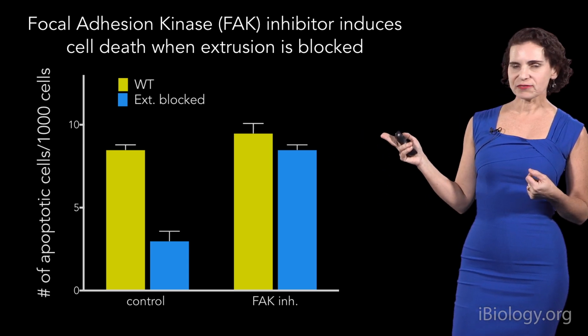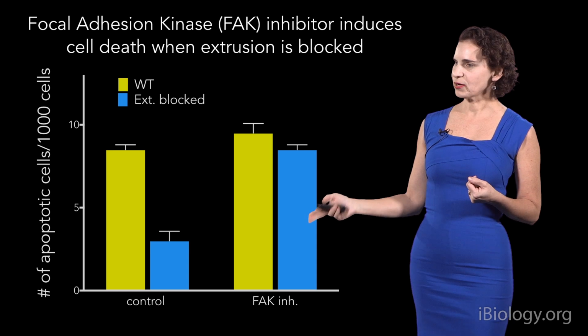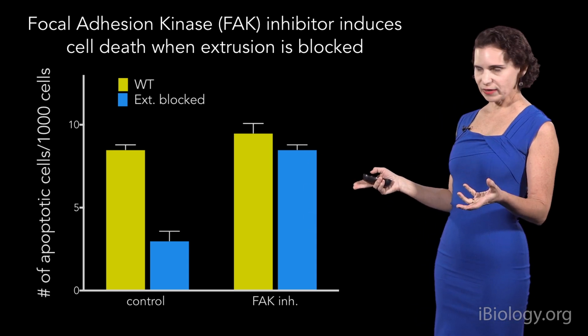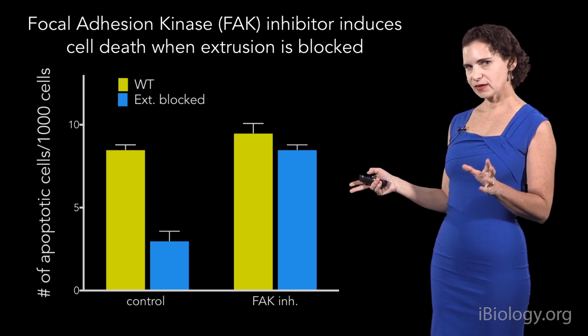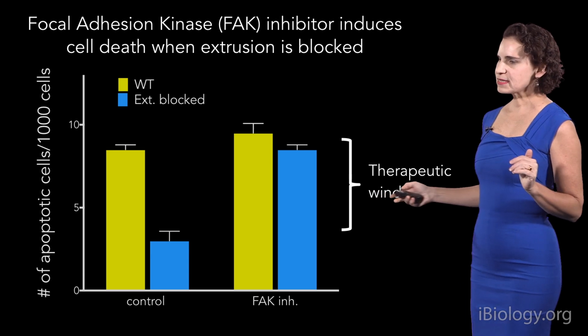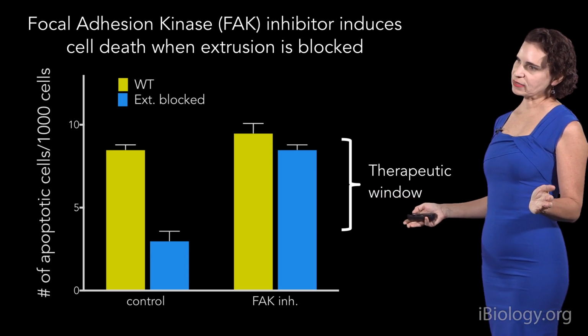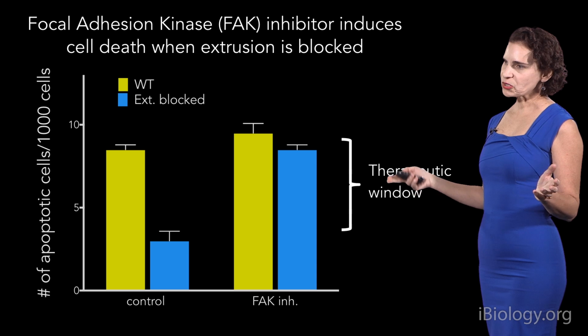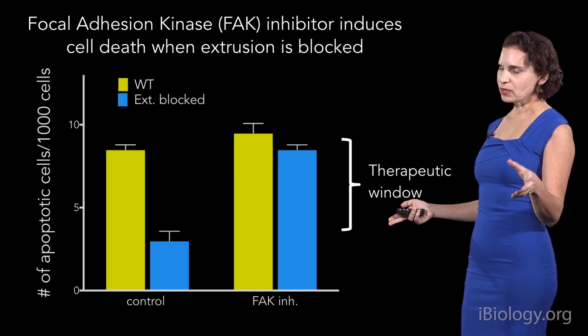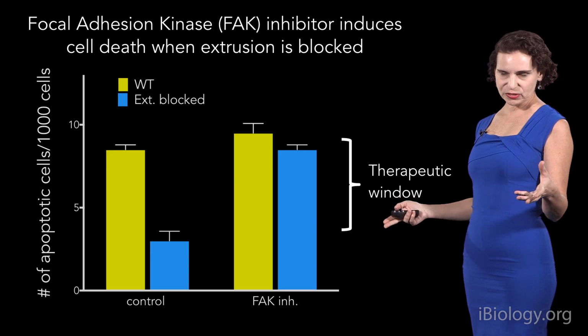Now, a really fantastic thing we saw as a side part of this is that addition of the focal adhesion kinase inhibitor just to normal wild-type tissue had no impact on the cells' survival or death. And this is important because this is what we're always looking for in cancer drugs, a therapeutic window where we're treating only the cells affected that are causing the tumor, but we don't affect the surrounding normal tissue.